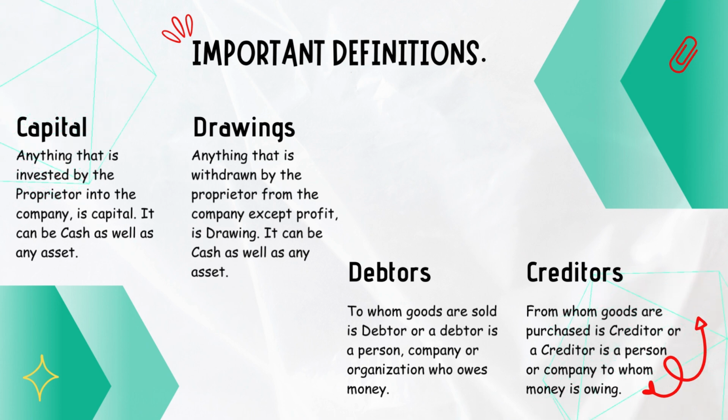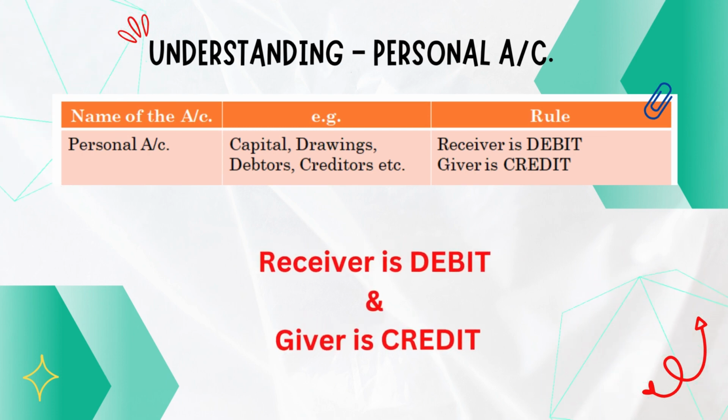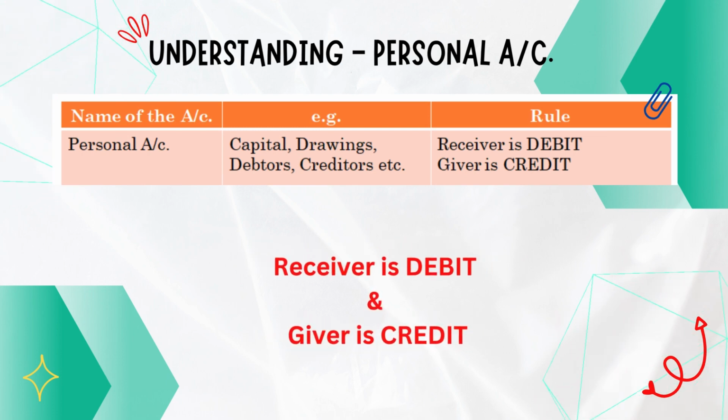Like capital and drawings are related with the proprietor, who must be a person, and debtors and creditors also are person. In this connection, you should know that company and its proprietor has separate entities, and hence the company can be personified too. Now the rule is receiver is debit and giver is credit.